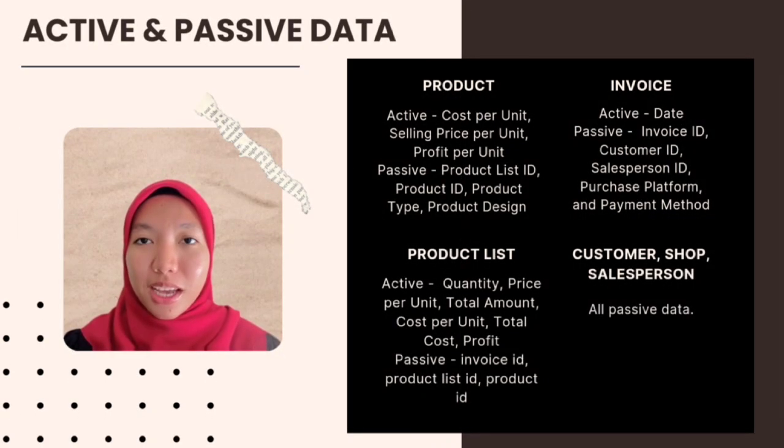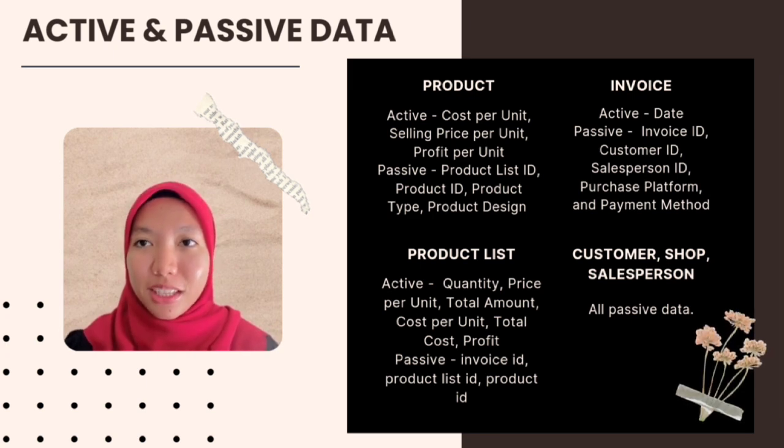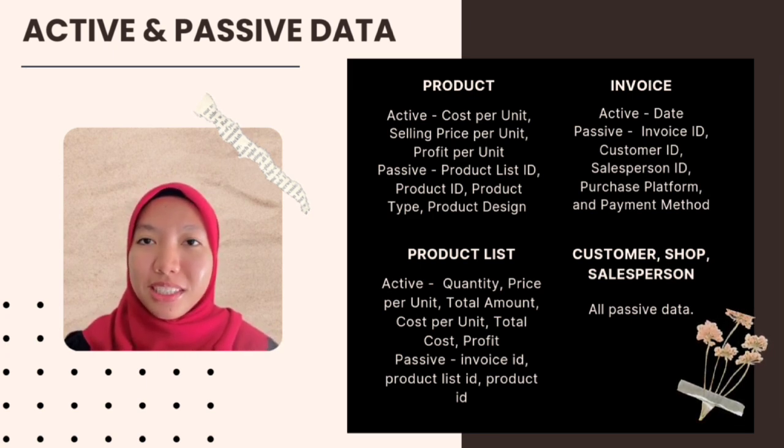Based on the data, we identify the active and passive data. First, for our product table, the active data is cost per unit, selling price per unit, and profit per unit, while the passive data is product list ID, product type, and product design. For the product list table, the active data is quantity, price per unit, total amount, cost per unit, total cost, and profit. And the passive data is invoice ID, product list ID, and product ID.